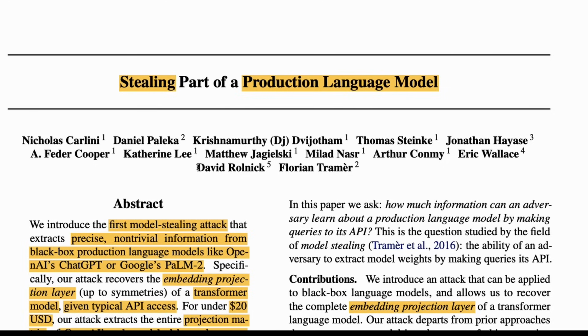Typically, a deep learning model or a deep neural network is considered to be a black box model. To understand what goes inside it is not very easy, and people are still trying to understand it. And in this situation, even if you do not have access to the model, can you guess precisely? Can you extract non-trivial information from that API, whatever that information is, from that model? That is exactly what this paper is saying.